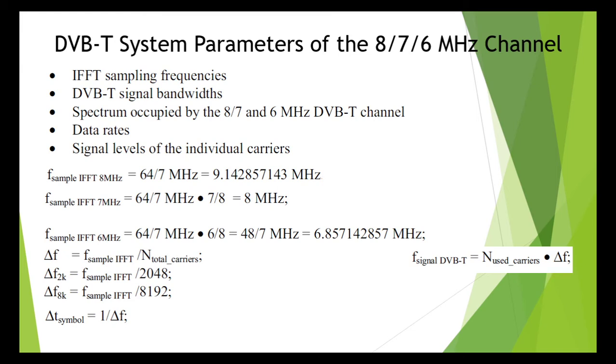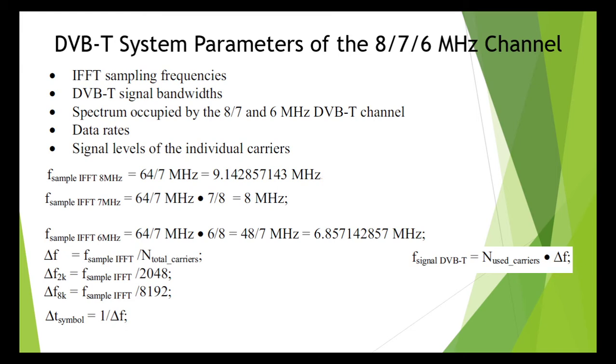The IFFT sampling frequency is the sampling rate of the COFDM symbol, or respectively the bandwidth within which all the 2K and 8K subcarriers can be accommodated. However, many of these 2048 or 8192 subcarriers are set to 0 and the bandwidth of the DVB-T signal must be very narrow, narrower than that of an actual 8 or 7 or 6 megahertz wide channel.